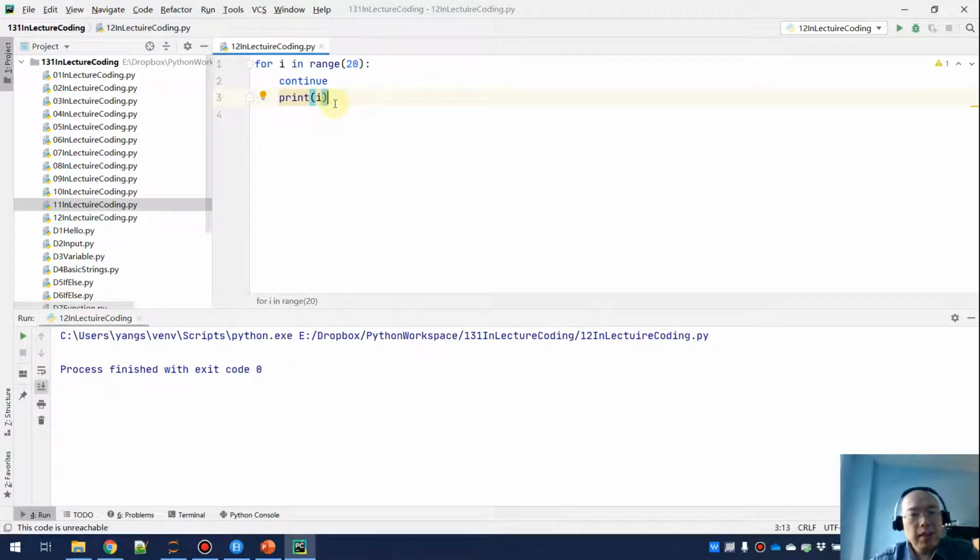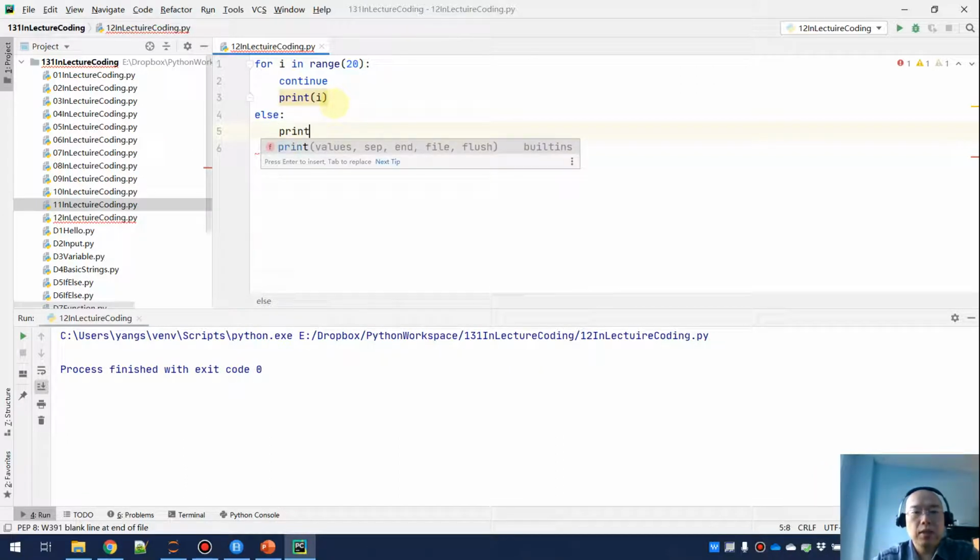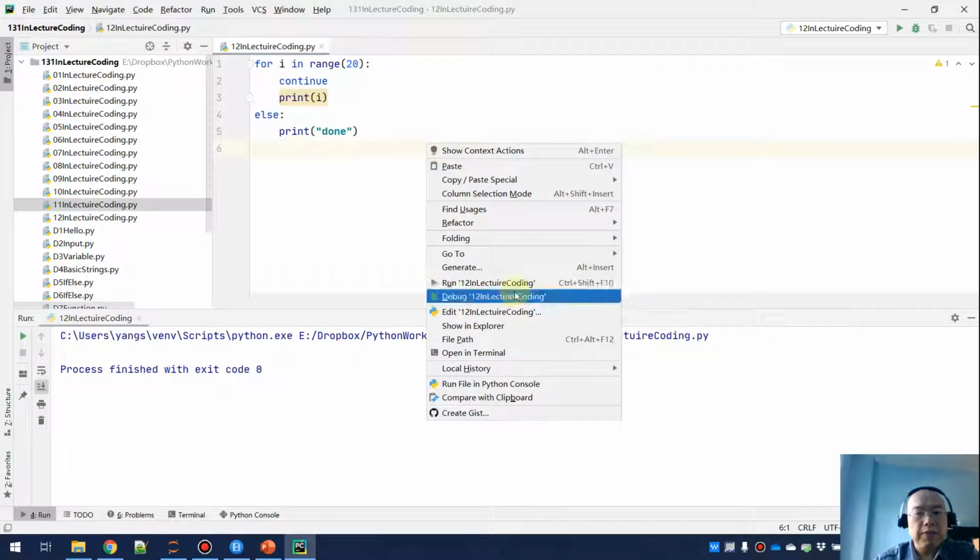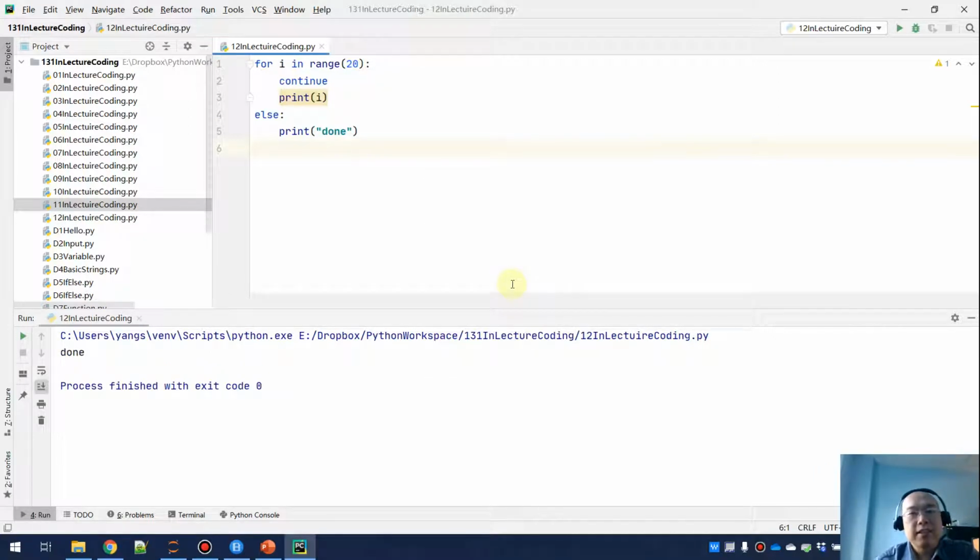Okay, so let's keep on doing this, and let me do an else. So remember, the else will only be triggered if we finish all the iterations possible successfully. So I'm going to do a print done. Let's see if we are going to see this done, and the answer is yes. Even though we are constantly skipping all the body of the for loop, still, we have run the body for 20 times. So Python will consider this a success, so the done will be printed.